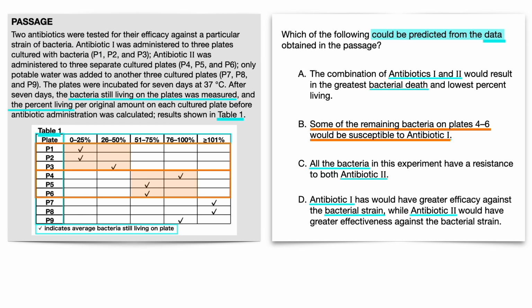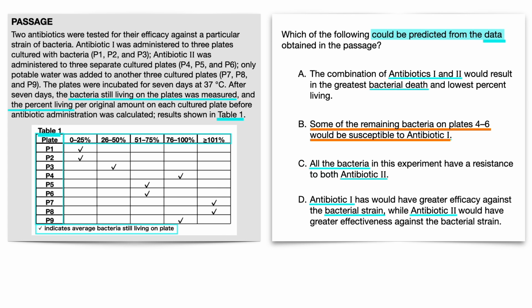And since the experiment is using one strain of bacteria, it does make sense that some of the living bacteria on plates 4 through 6 would be susceptible to antibiotic 1, meaning killed by antibiotic 1 on plates 1 through 3, since those plates have lower percent living and thus higher percent death. So this answer is a high possibility, but of course we'll give answer choices C and D a fair processing.